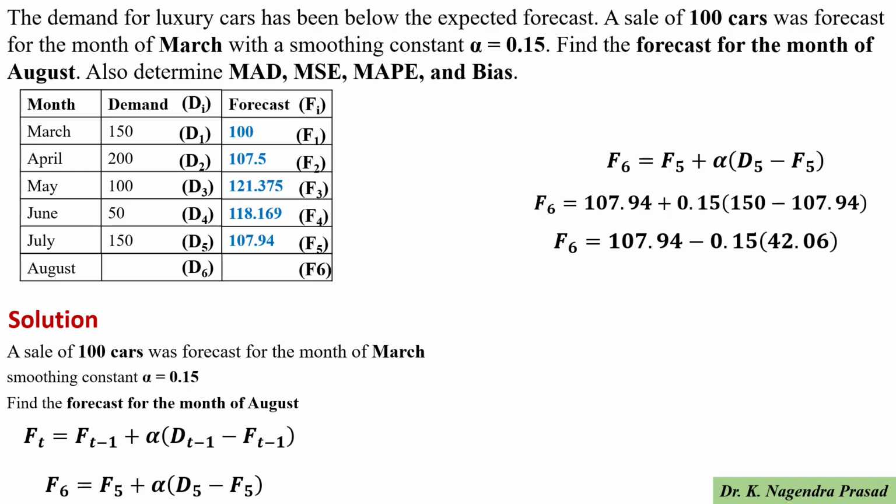So F6 equals 107.94 minus 0.15 into 42.06. Then F6 equals 107.94 minus 6.309, and the F6 value is 101.631. So the forecast for the month of August is 101.631.